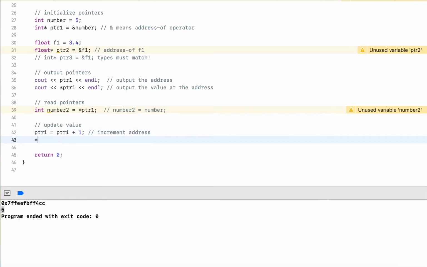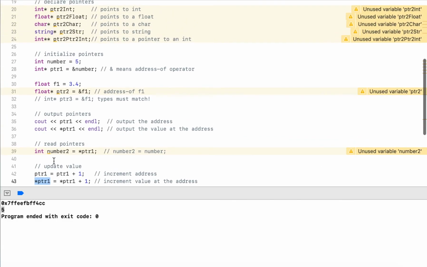Now if I do star pointer1 equals star pointer1 plus 1, this will increment the value at the address. What this will do is go to the address, at that address is 5, add 1 to it, so now it's 6, and then take the 6 and store it at the address where the pointer points to, because we go to the address and we assign it.